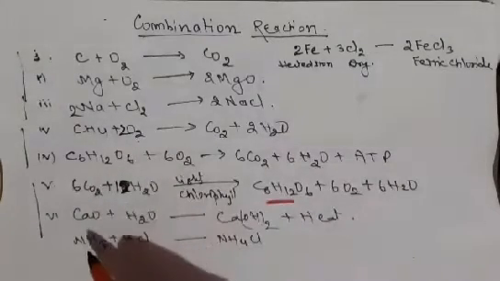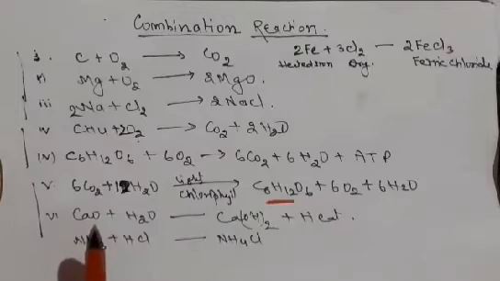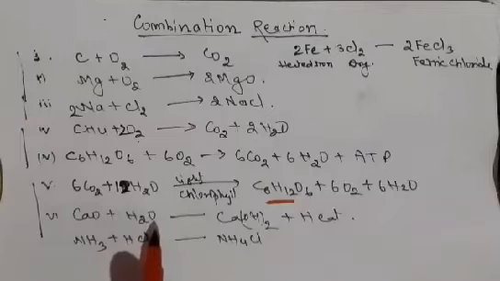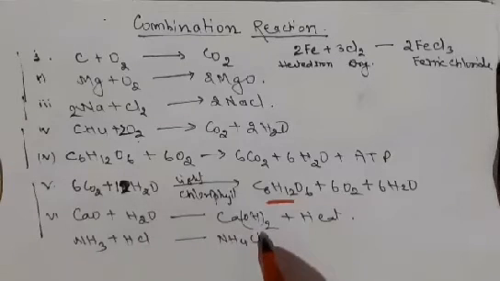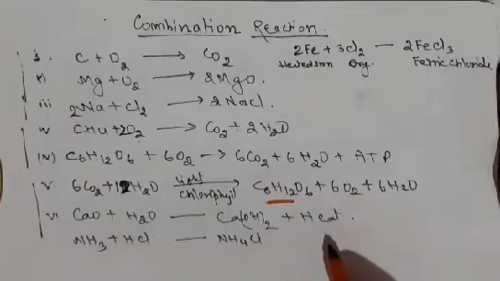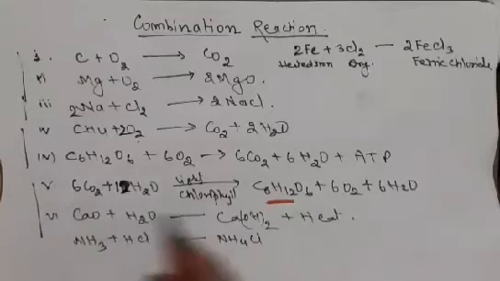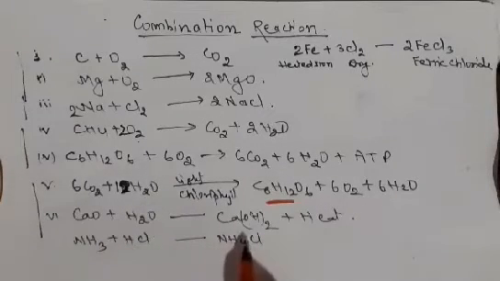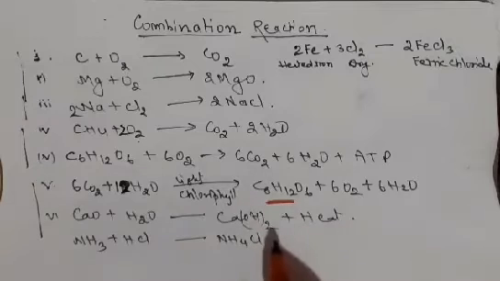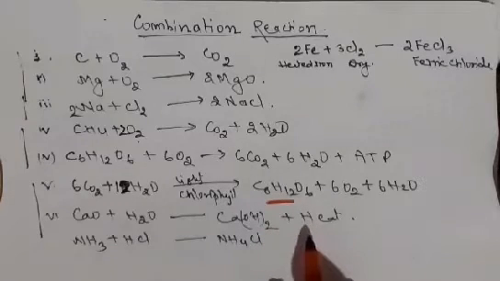Another example, when calcium oxide, you know about this, it is quicklime, Kali chuna, reacts with water, what happened? Then calcium hydroxide is produced. This is a compound and heat is evolved. So this reaction is also called combination reaction, and in another way this is an exothermic reaction.